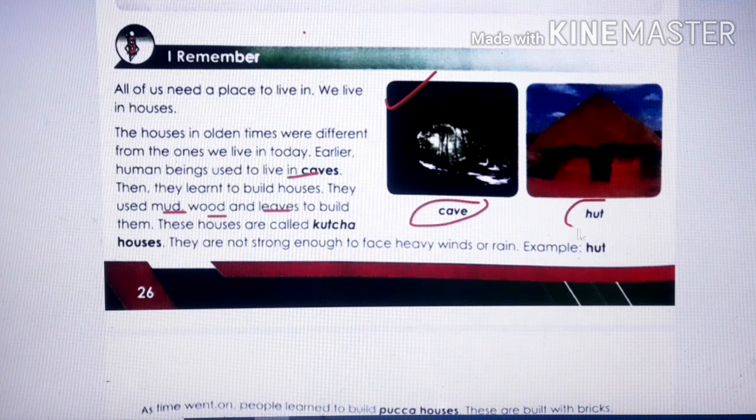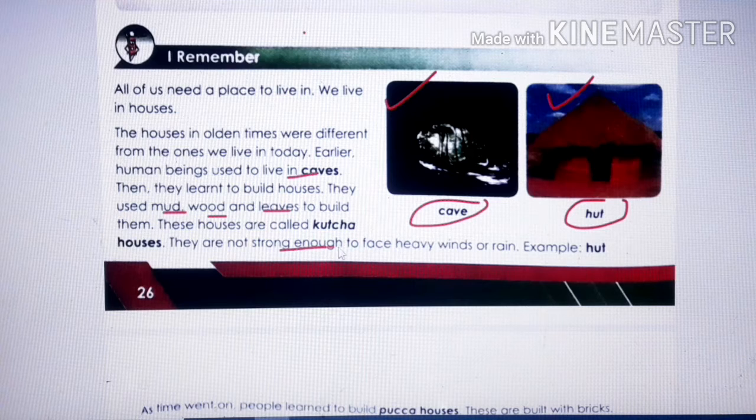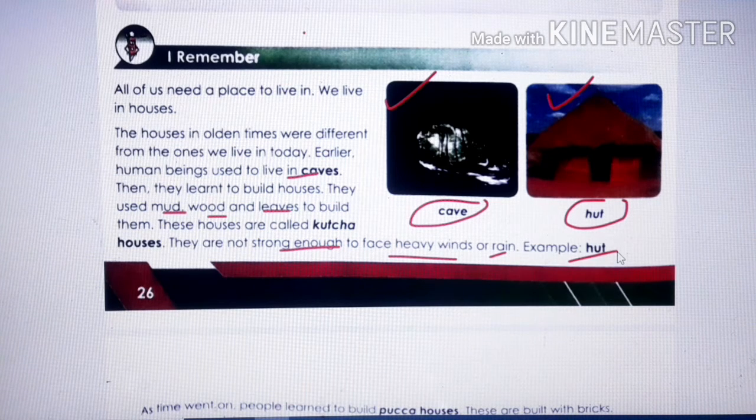You can see this hut. Is this hut a kacha or pakka house, children? It is a kacha house, right? They are not strong enough to face heavy winds or rain. If there are heavy winds or rain, children, there is a chance that this house can break. Example is hut. Kacha house is made of wood, mud and leaves. It is not that strong, so it can break if there is heavy wind or rain.